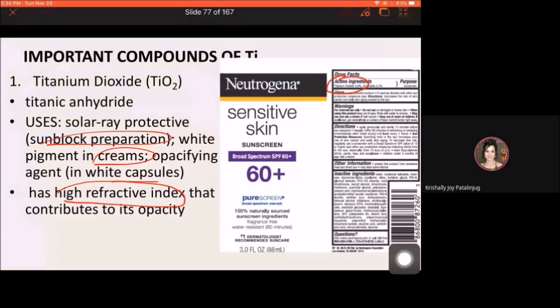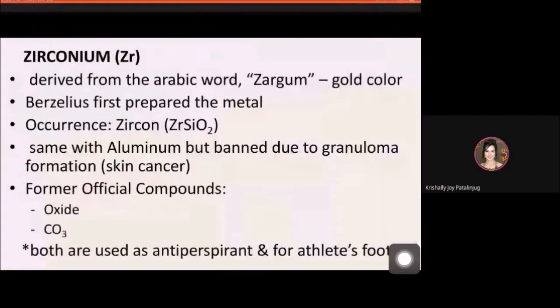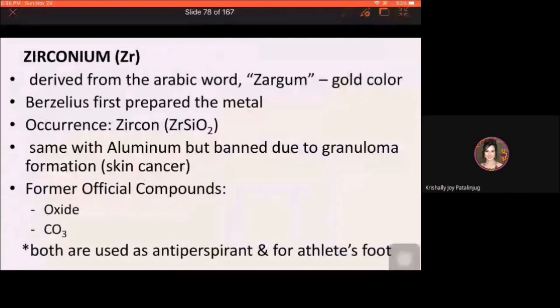For zirconium, we have official compounds before that were used pharmaceutically as antiperspirant and for athlete's foot. But ngayon, it has been banned, it has been withdrawn from the market, particularly yung mga antiperspirant treatment for mga creams for athlete's foot containing zirconium oxide, zirconium carbonate.